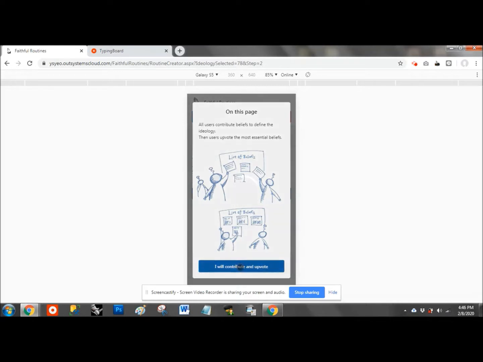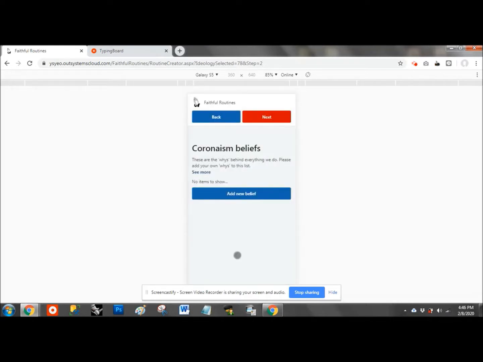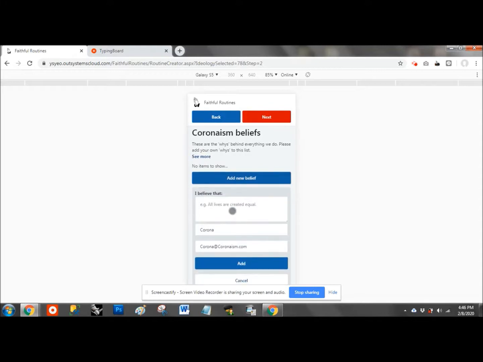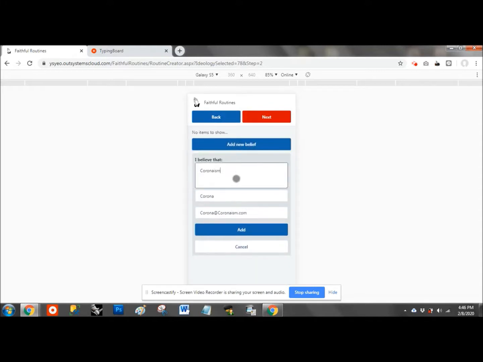Okay, so this is the second page. We add the beliefs. Okay, so now we add the beliefs and principles that elaborate on the whys behind coronism. Okay, so now I shall add a belief. I believe that coronism is the best ideology.